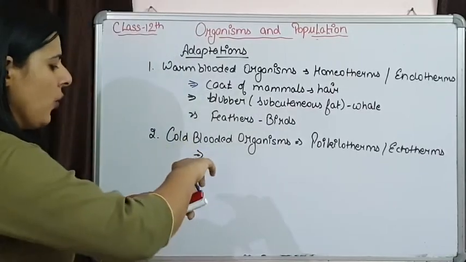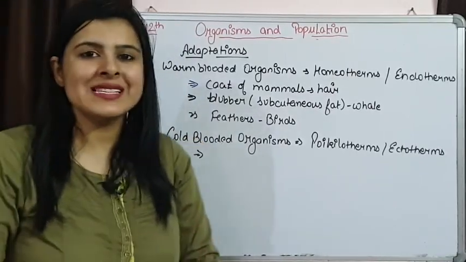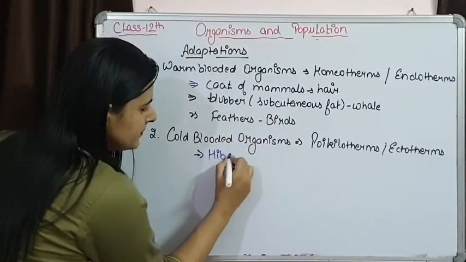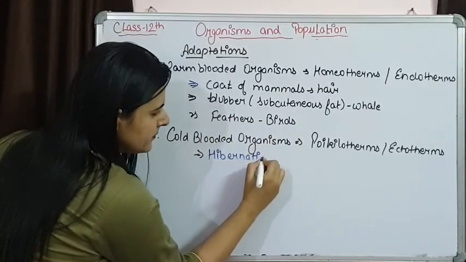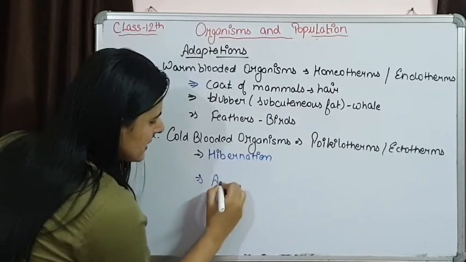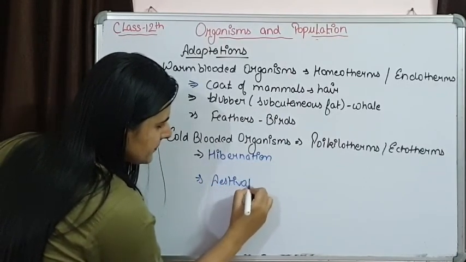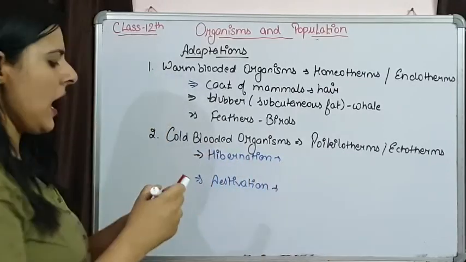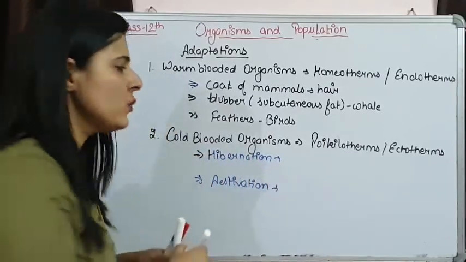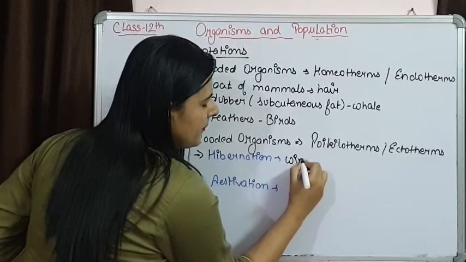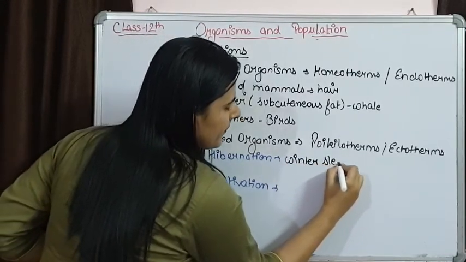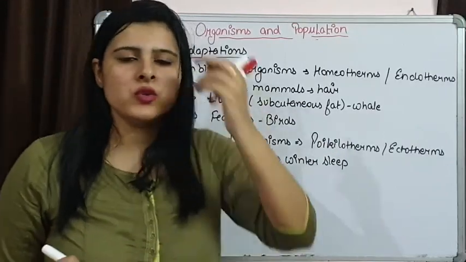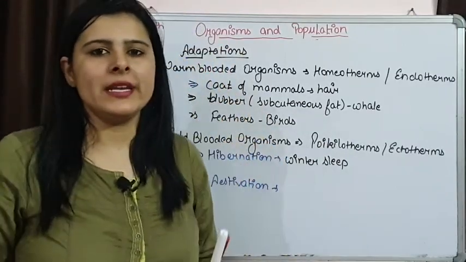They undergo different types of sleep, like hibernation and estivation. Hibernation is known as winter sleep. Hibernation is shown by those organisms which are living in colder areas.